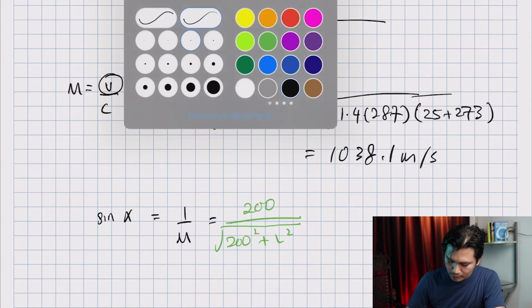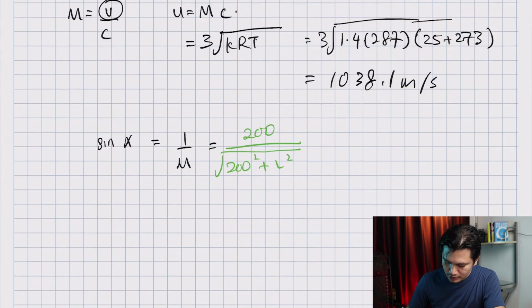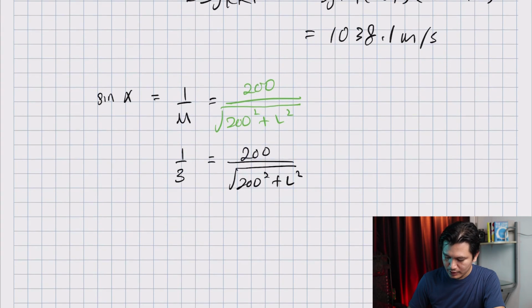And we know that Mach number is 3. Now this is just a simple mathematical problem. So 1 over 3 is equal to 200 over the square root of 200 squared plus L squared. Now let's solve for this.